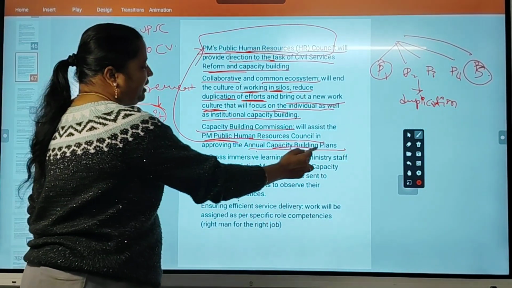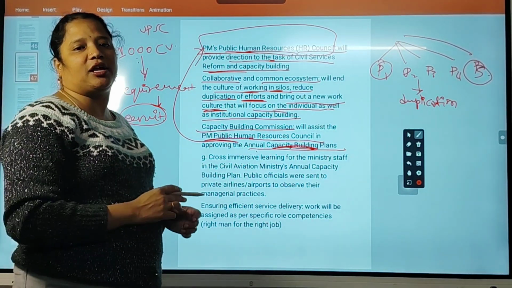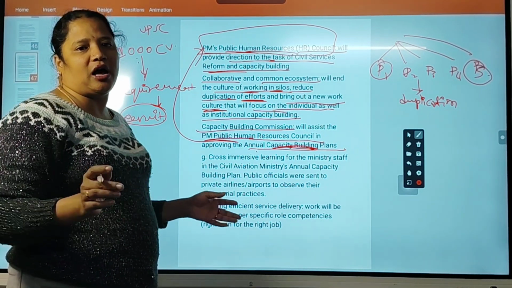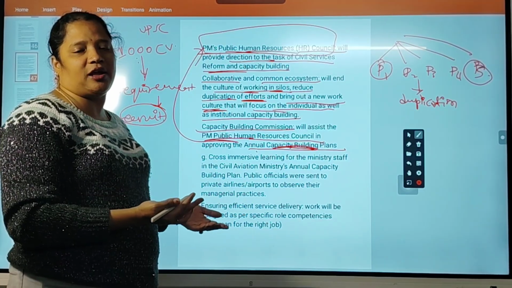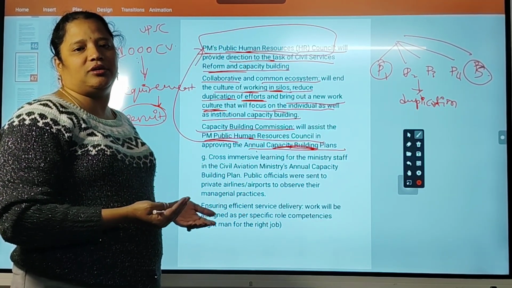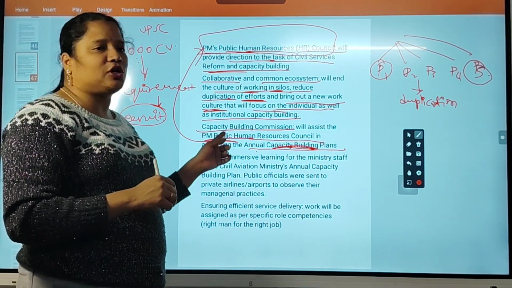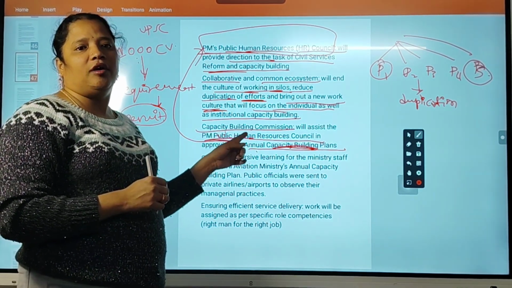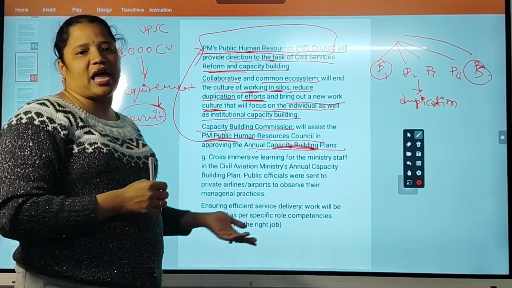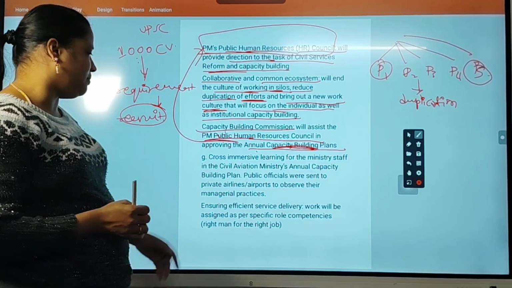That capacity building is nothing but requirement specification. How many people are required to complete all government tasks in the next coming year? How many people are present now? How much inadequacy, how much gap is there, that gap they want to fill. So that capacity building commission will work on calculating the gap. Okay, how many percent shortage is there in public administration.